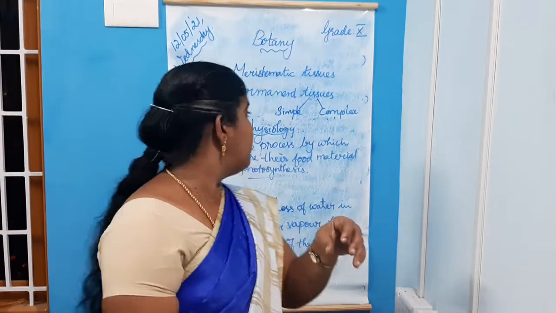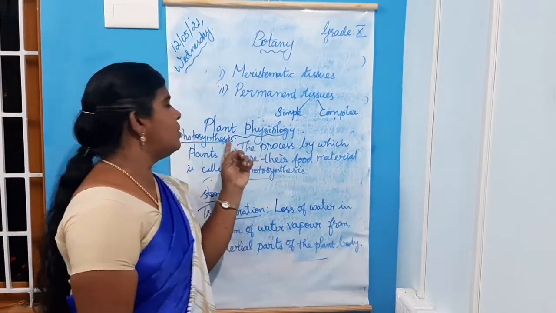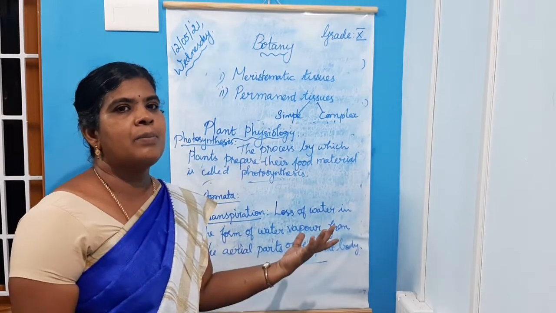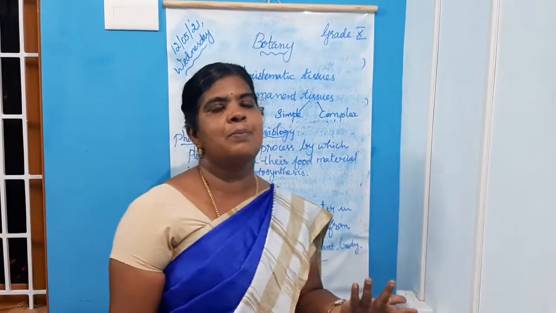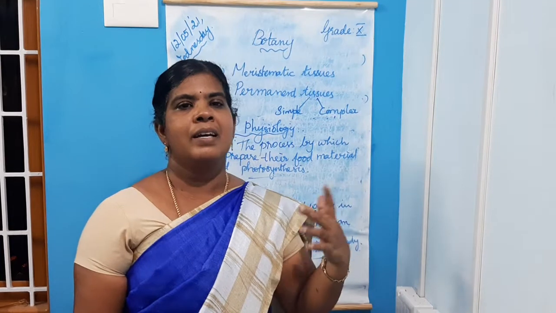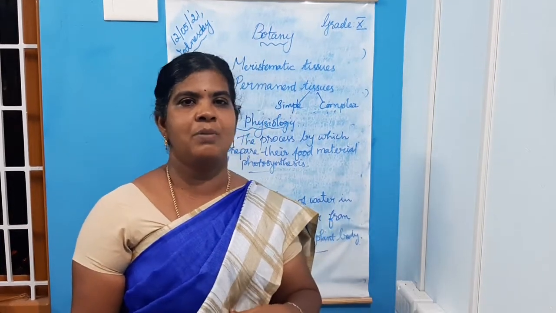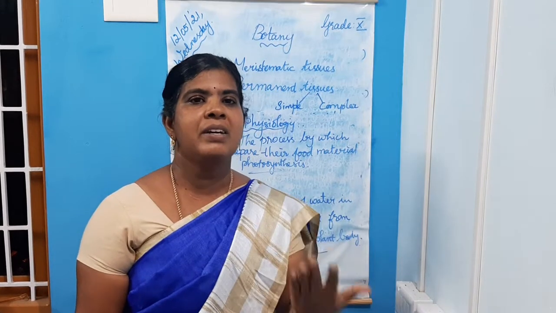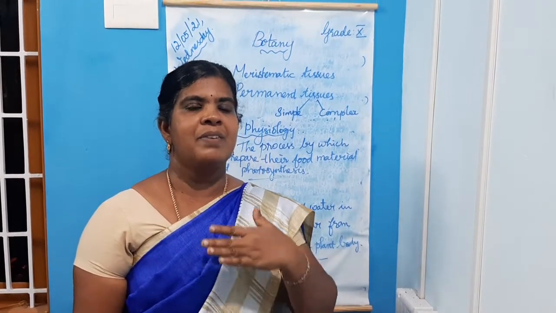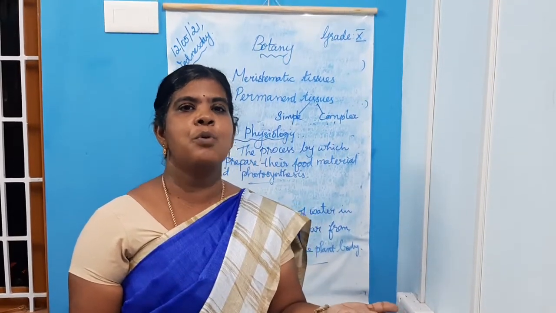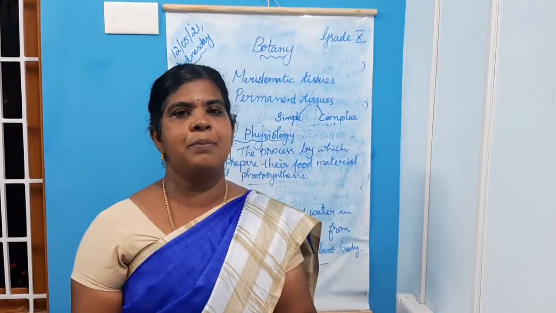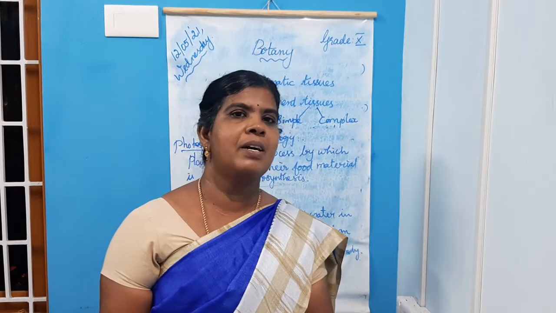Now, you know about the process of photosynthesis and why we call plants autotrophs and animals heterotrophs. We people are also heterotrophs. Why? We are not able to prepare our own food. We are totally dependent on plants and animals for our food.